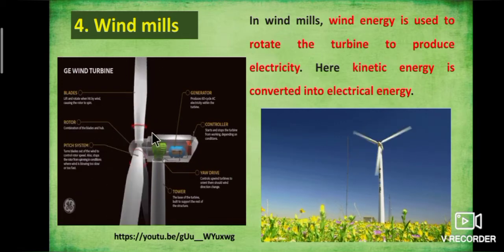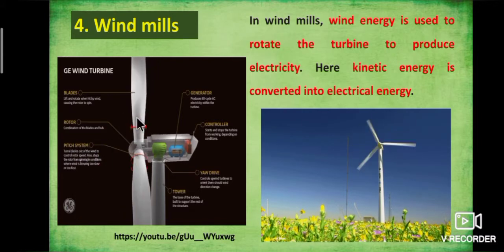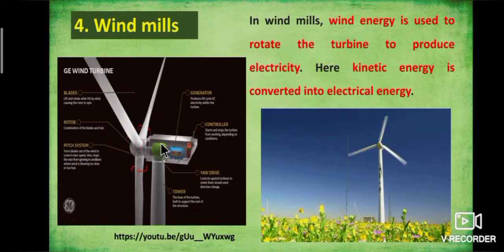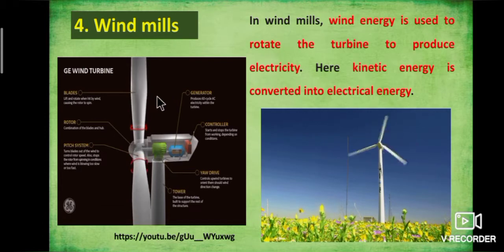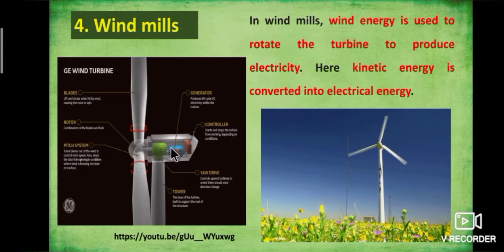See here, the rotating blade is hit by the wind and electricity is produced in the generator.